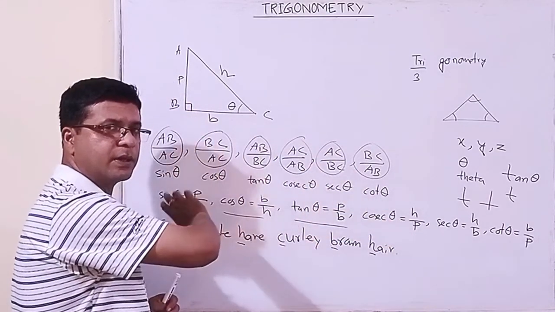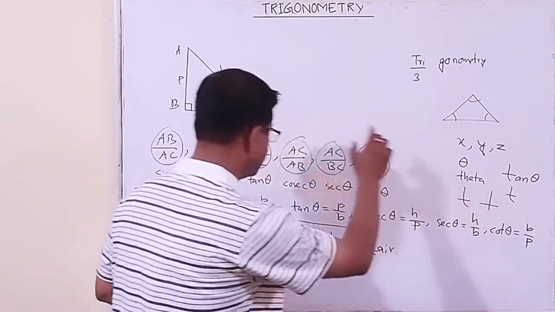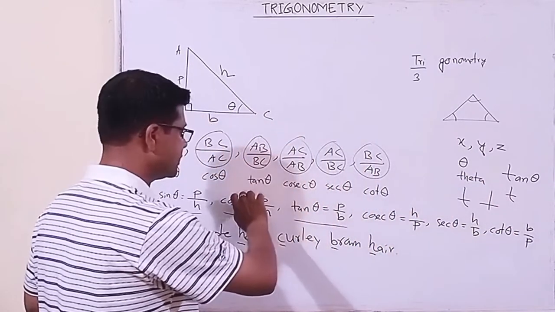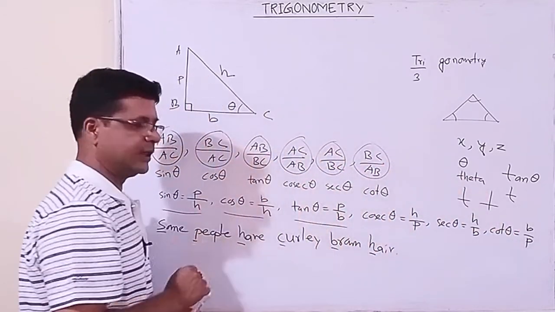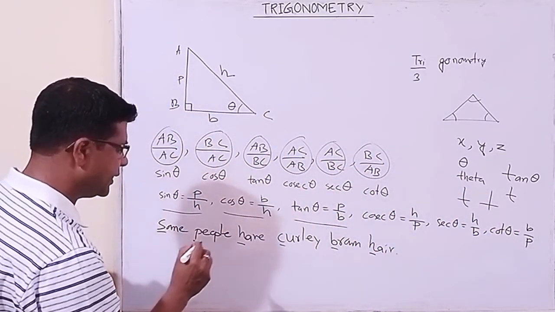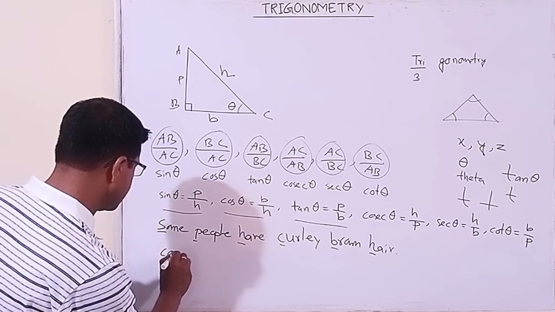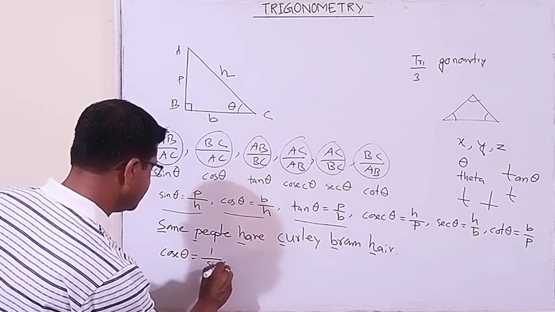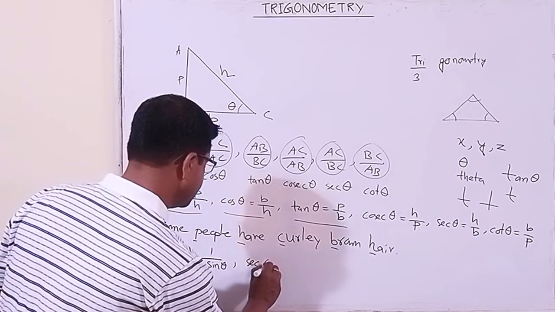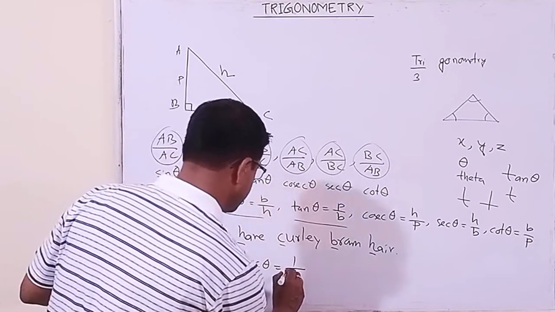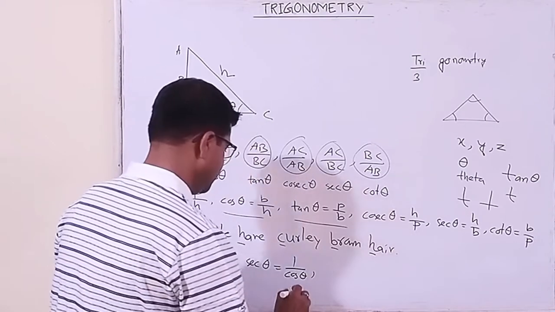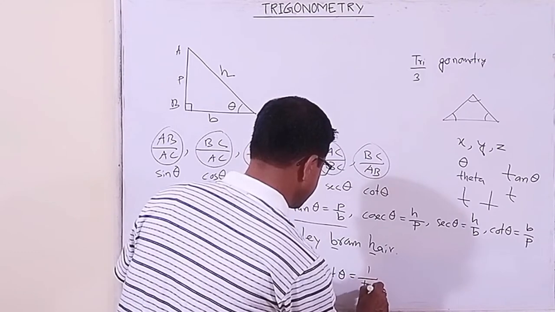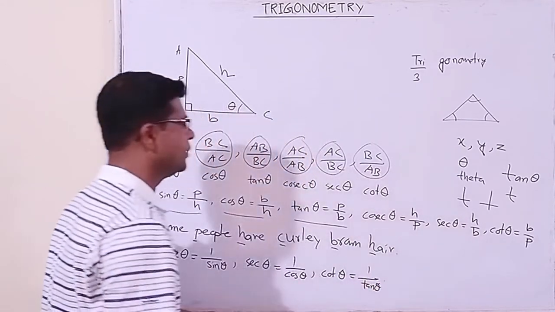Cosec theta is the reciprocal of sine theta, sec theta is the reciprocal of cos theta, cot theta is the reciprocal of tan theta. So these are some basic things we have learned.